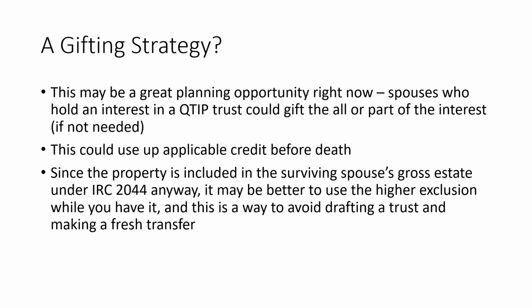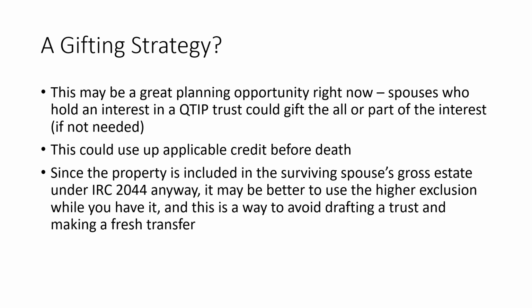So, if we are looking at this holistically, we might recognize that this is a great planning opportunity as a gifting strategy. Because if you have a spouse who has an interest in a QTIP trust and doesn't need that interest anymore, they don't need the income from that trust based on their own assets, then this could be an easy way to make a gift.